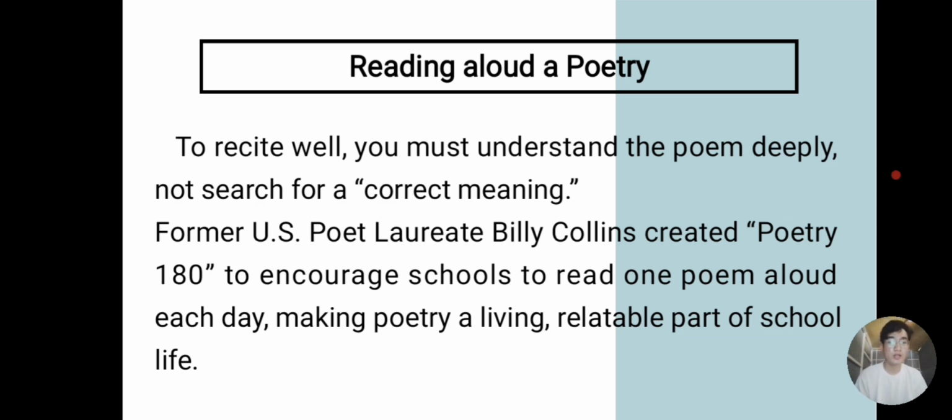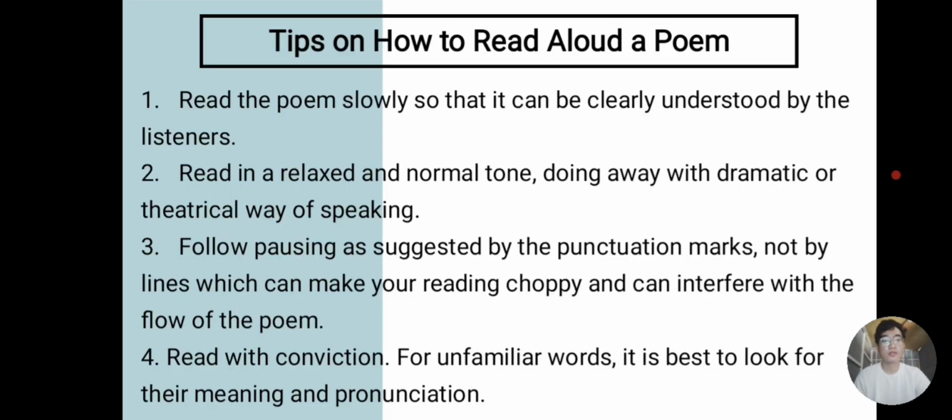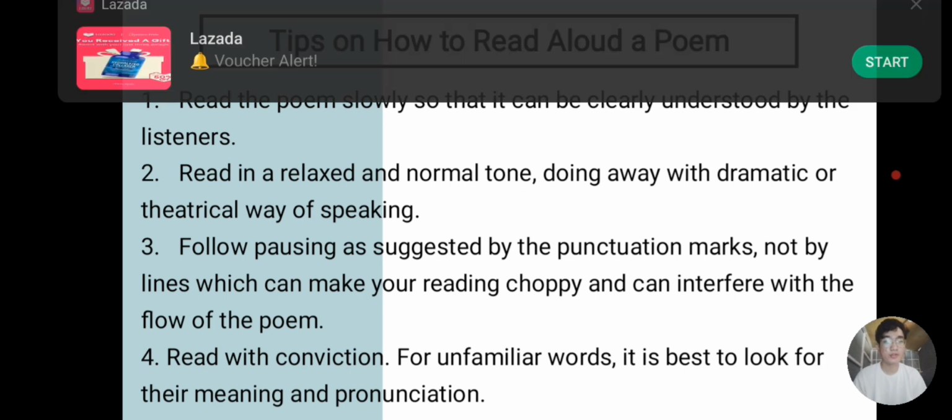Former US poet laureate Billy Collins created Poetry 180 to encourage schools to read one poem aloud each day, making poetry a living and relatable part of our school life. So, how can we read a poem aloud properly? These are the four tips that you may follow. First, read the poem slowly so that it can be clearly understood by the listeners. So you must read it properly and read it slowly. That way, your listeners can understand it much more efficiently.